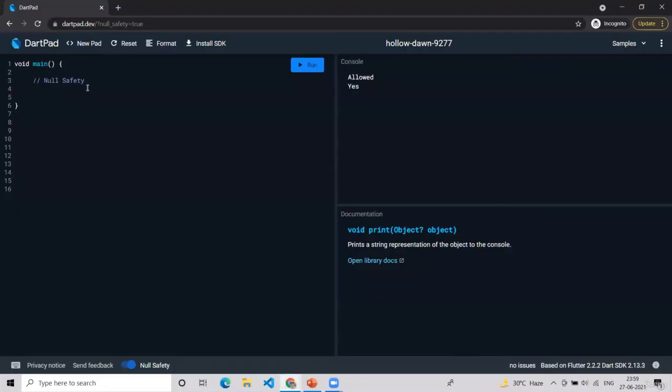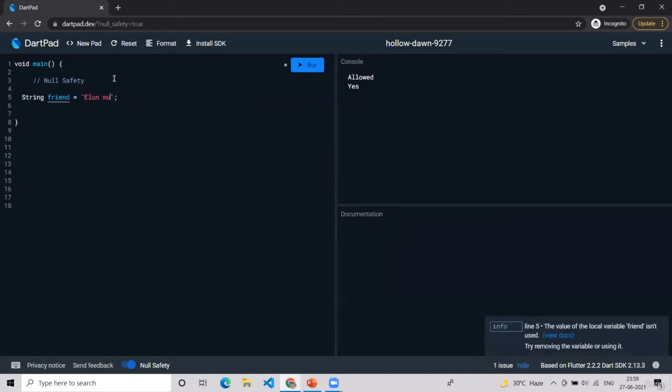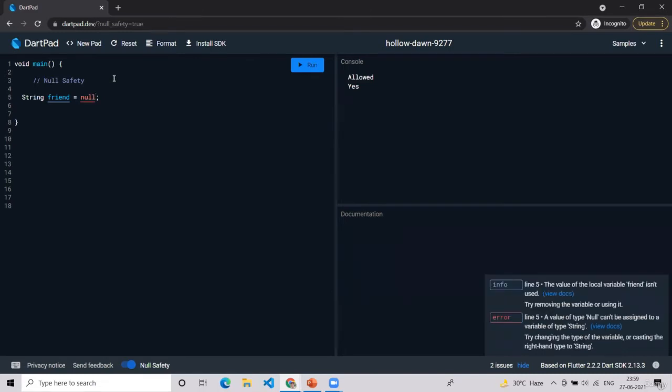So let's write it down. Let's write string friend is equal to Elon Musk. Okay, then it's not showing any error. But what will happen if we write string friend is equal to null?